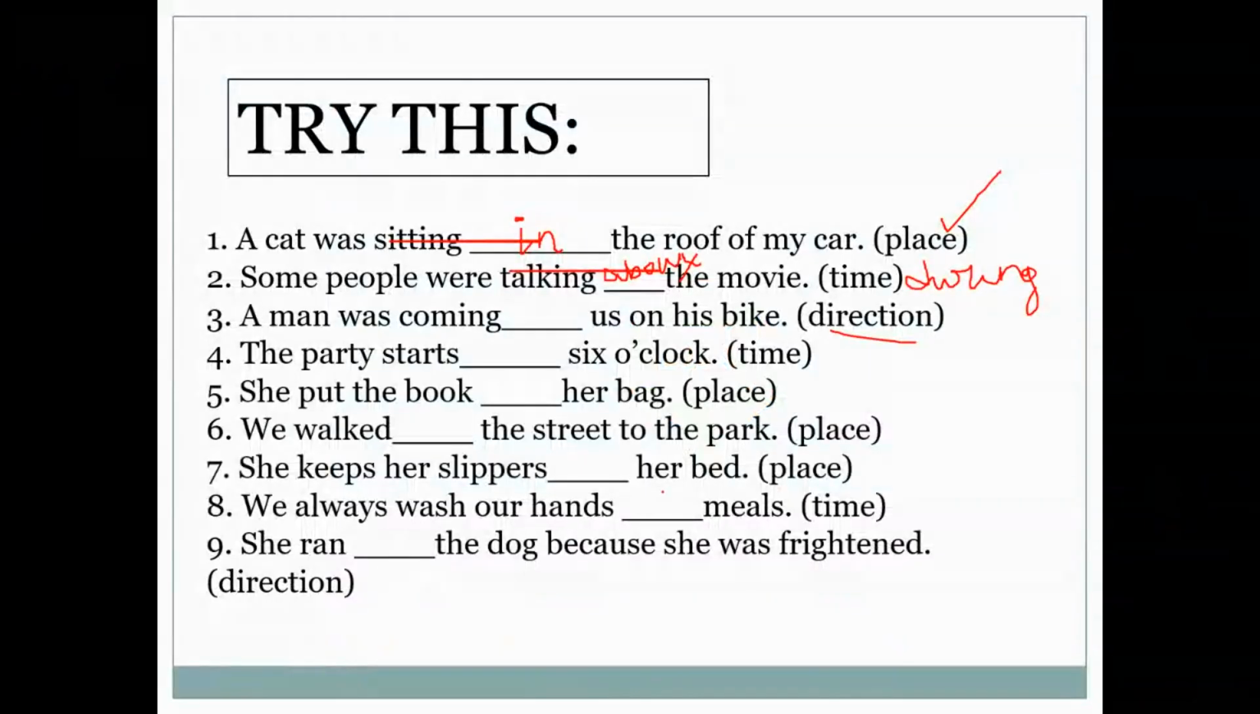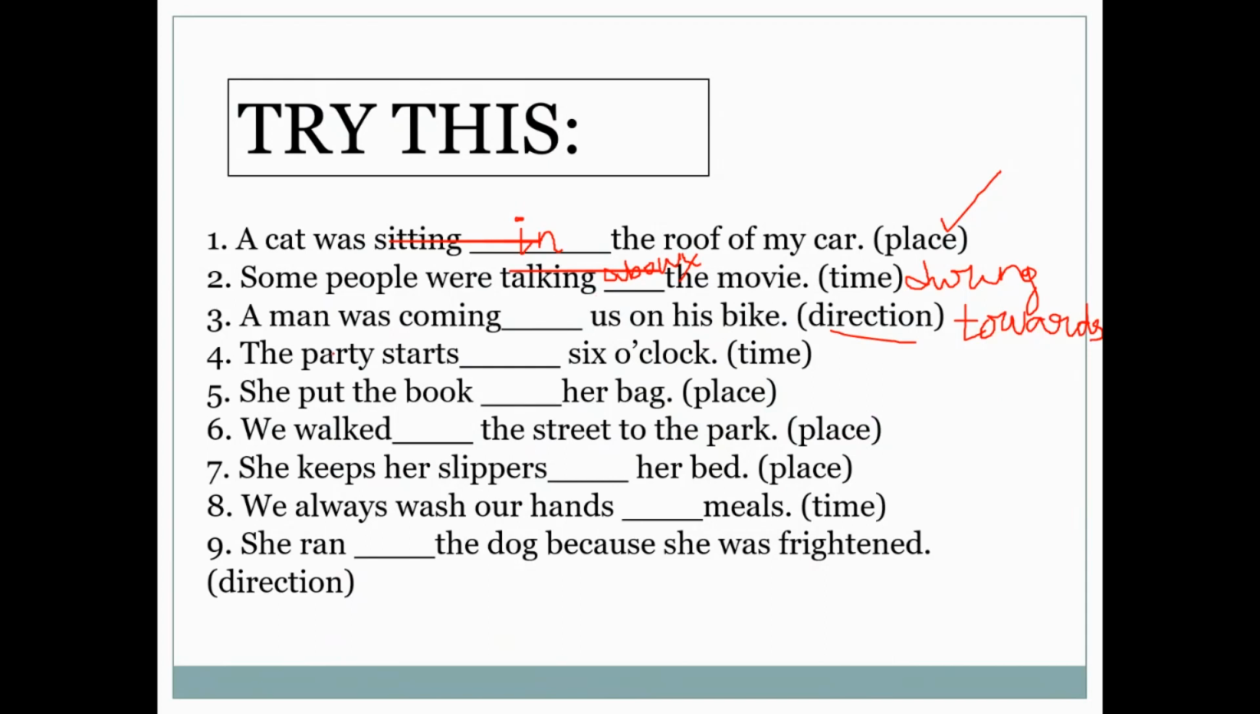A man was coming dash on his bike. Towards us on his bike. Towards is a less commonly used preposition, so you may not remember it quickly.